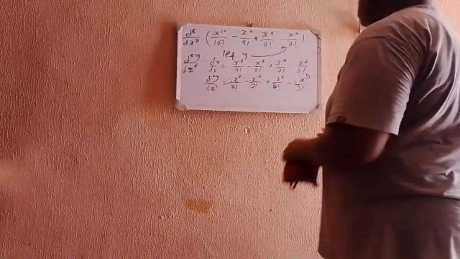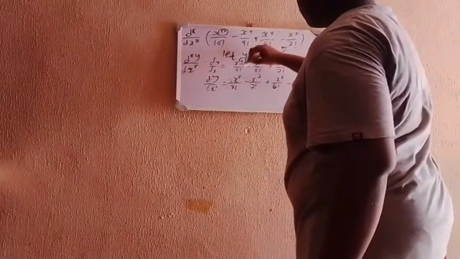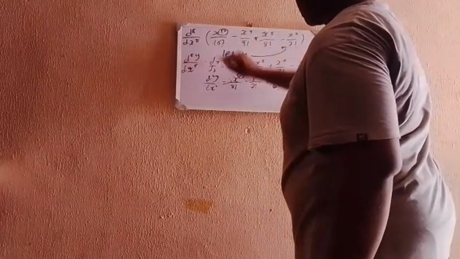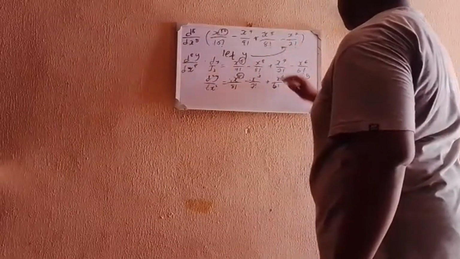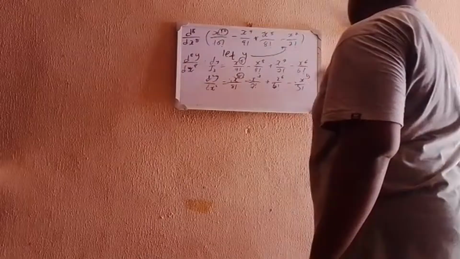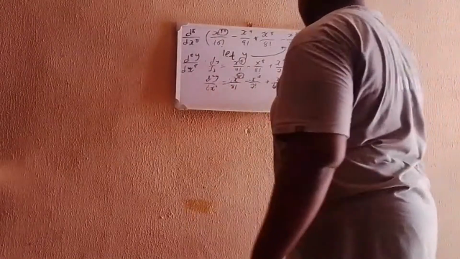If you've not seen the pattern, notice that this was 10 here, then you move to 9, then you move to 8. Each time the power and the factorial drop by one: 10, 9, 8, then 9, 8, 7, then 8, 7, 6, then 7, 6, 5. So everything goes all the way down until the terms start cancelling out.